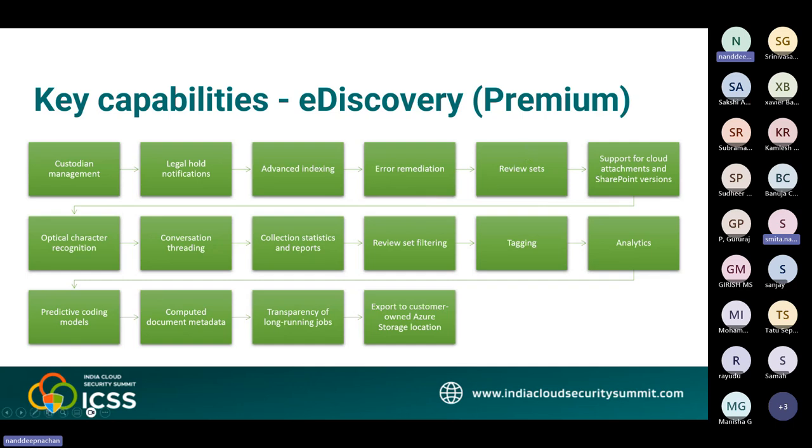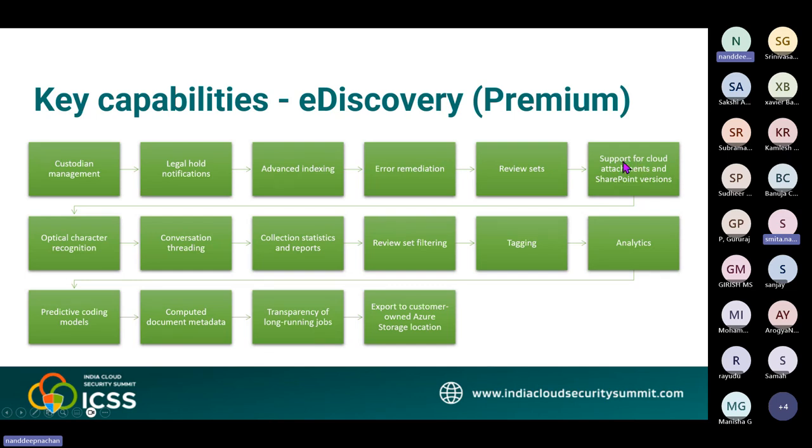And the review set, so add the relevant data to a review set. A review set is a secure Microsoft-provided Azure storage location in the Microsoft cloud. When you add data to a review set, the collected items are copied from their original content location to the review set. Then the support for cloud attachments and SharePoint versions. When you add content to a review set, you have the option to include the cloud attachments or the linked files.